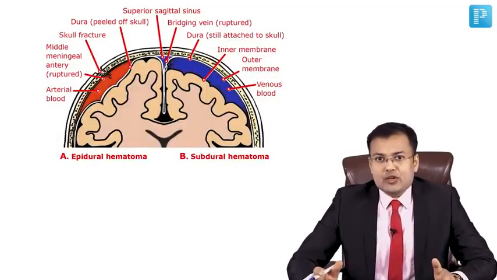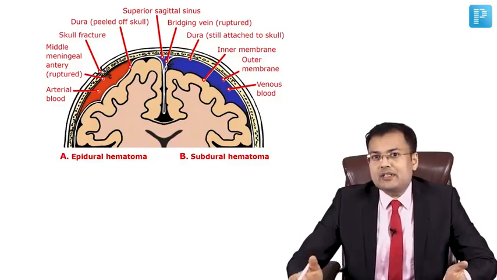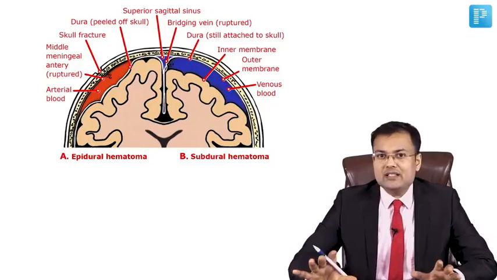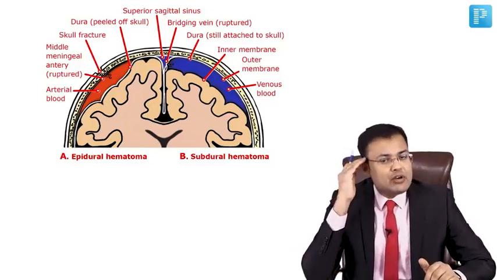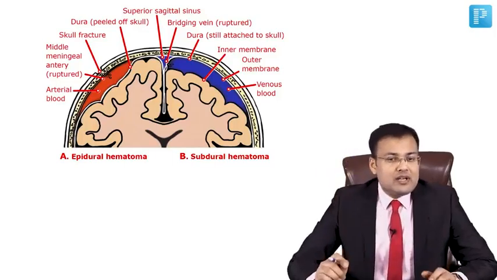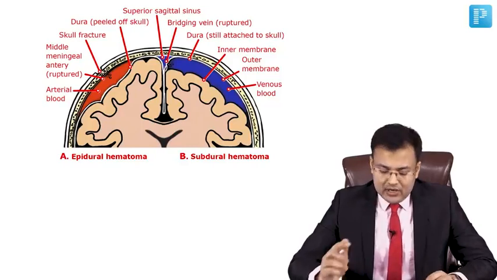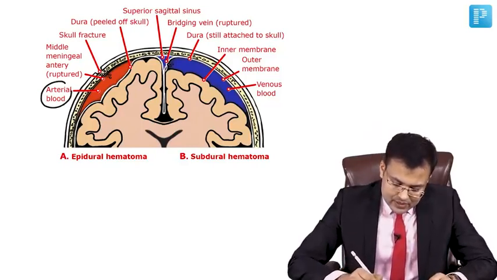One question which is asked almost every year is EDH and SDH. Sometimes it is asked in the form of an image-based question, where an NCCT is given. See the differences. EDH is epidural or extradural hematoma. So it is extradural. Blood is collected between the skull and dura. Here you can see the blood. This is dura and this is the skull.